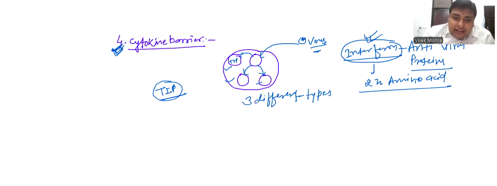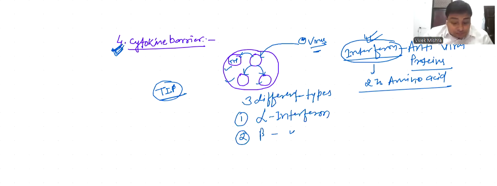First is alpha interferon, second is beta interferon, third is gamma interferon. Both interferon alpha and gamma are mainly secreted by lymphocytes, and beta interferon is mainly secreted by fibroblasts.